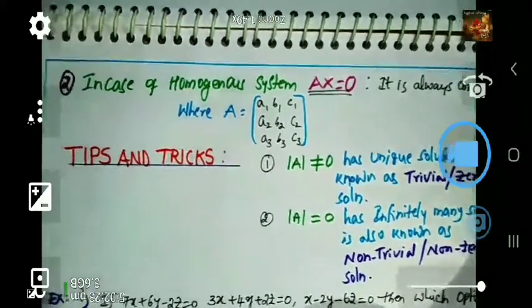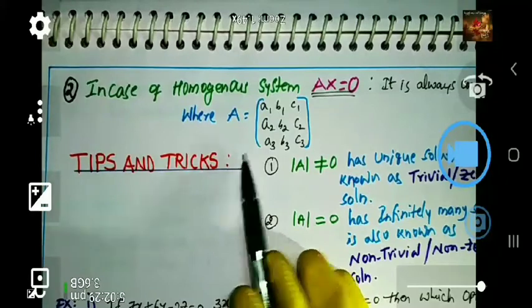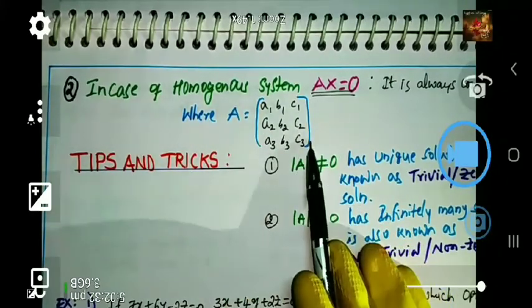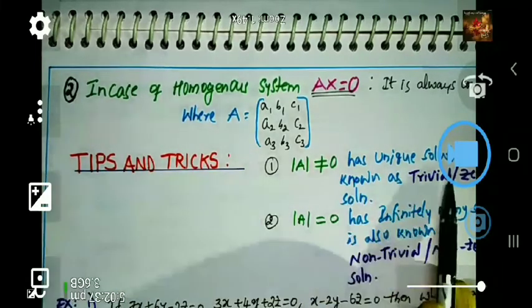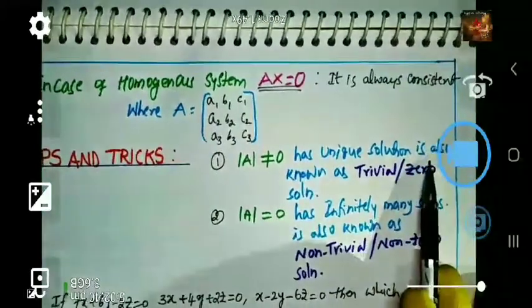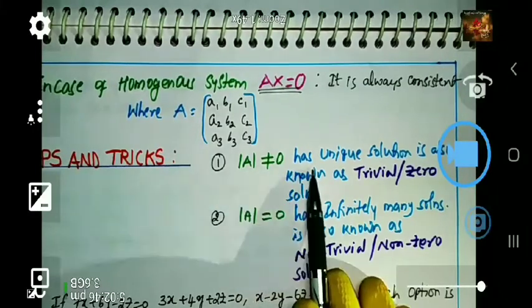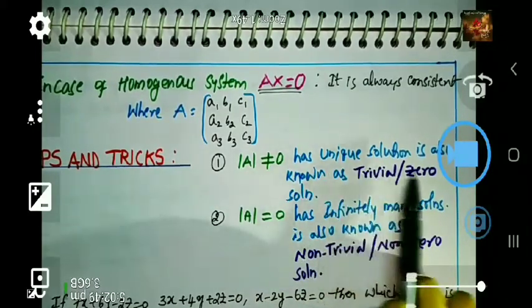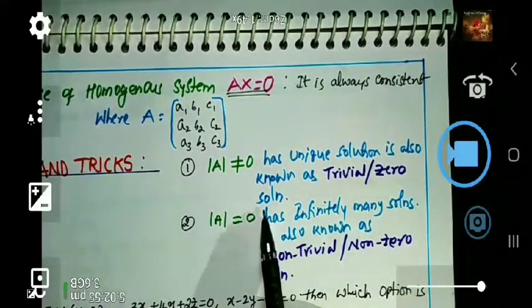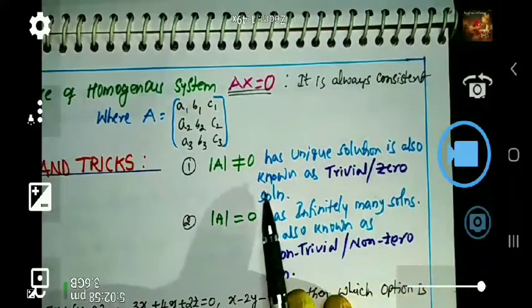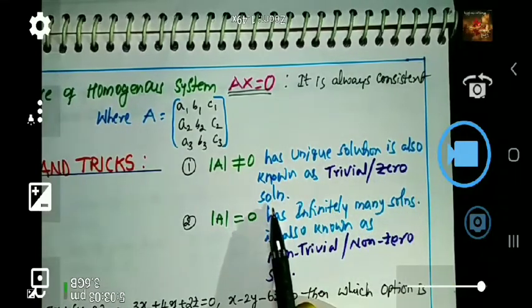In case of consistency in a homogeneous system, you just have to concentrate on only A. You know what A is? It is the coefficient matrix, like this. You already did it. What is the tips and tricks here? We can observe that you just have to find the determinant of A, det A, which is not equal to 0. Already we know det A not equal to 0 means a unique solution. In case of a homogeneous system, it is also known as the trivial solution as well as the zero solution. You have to know the alternate names also.